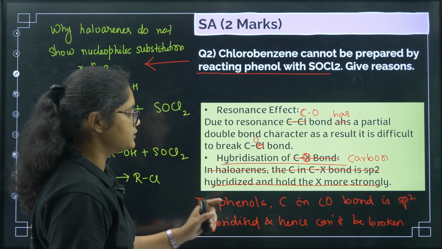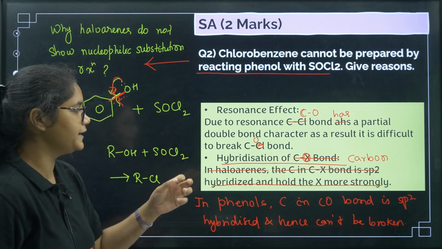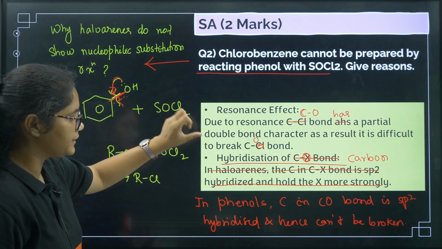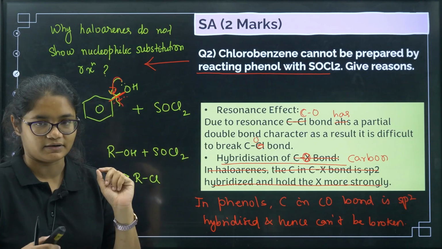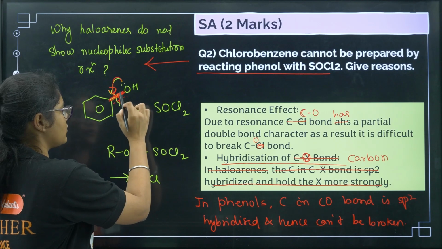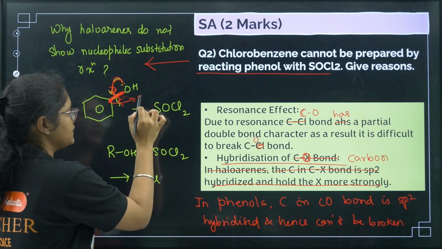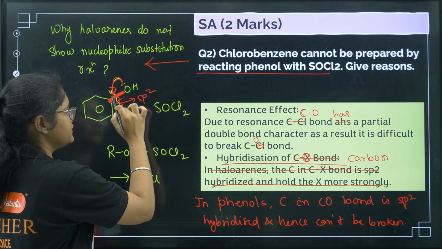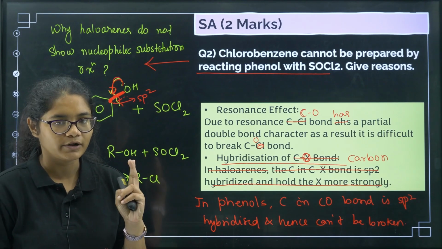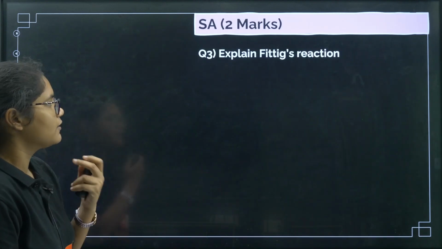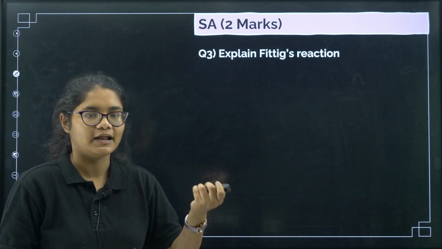Clear? In phenols, the C-O bond, because we are talking in terms of phenols, right? We cannot directly copy paste, we need to modify the answer based on the example given. The first thing here is this bond cannot break because of resonance. The second point is that because this carbon is sp2 carbon, this bond is very strong, and that is why also it is difficult to break this bond. Clear both the points? Next question. Fittig reaction, again you need to write what is Fittig reaction, the definition and one example.